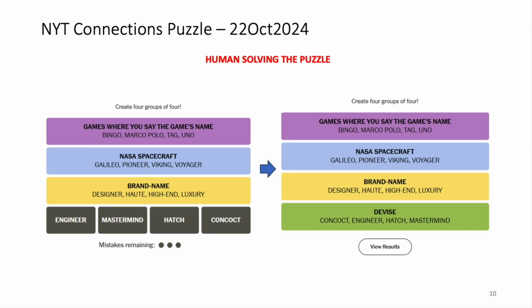The final group forms automatically from the remaining last 4 words. This group is the green group, and the connection for these words is the vise.